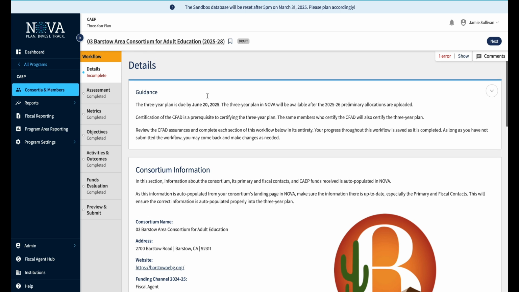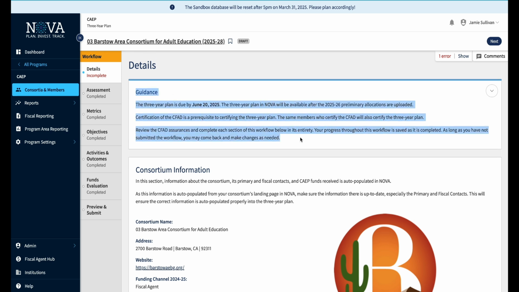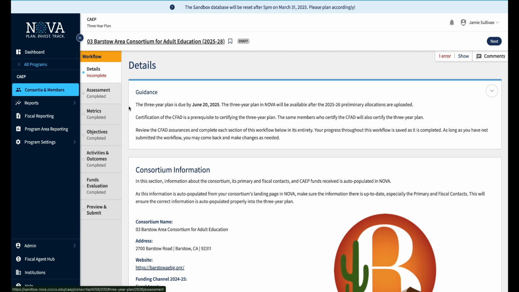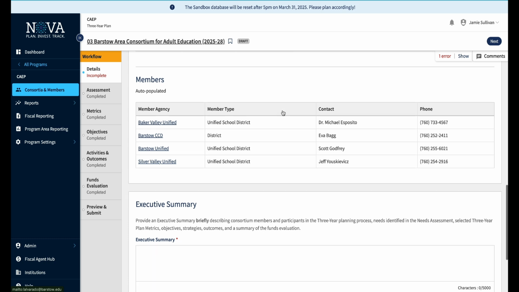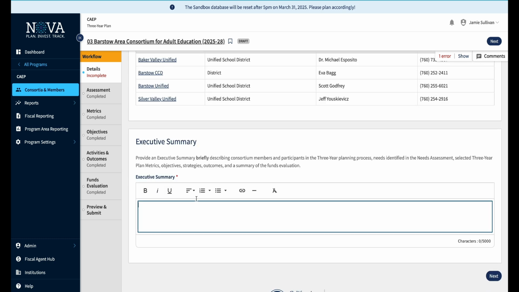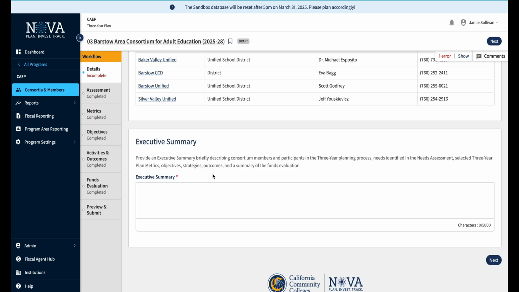I will recommend that people read the guidance text. It's much improved over years past, so it helps you understand what is specifically being asked, and provides some clarity to what these specific tabs are looking for. So we can see that we have one error on this page. If you go down here, you can see that this is a required field as designated by this red asterisk.